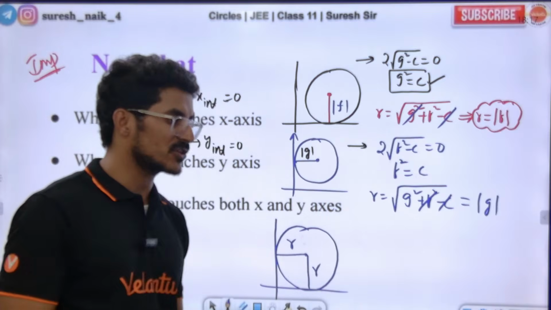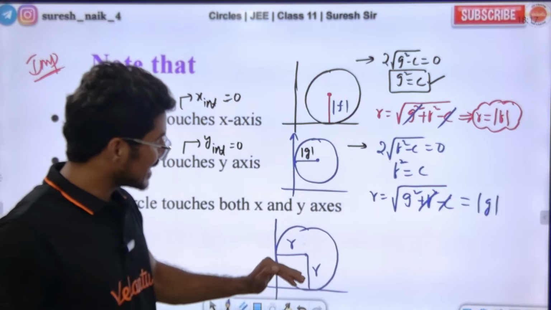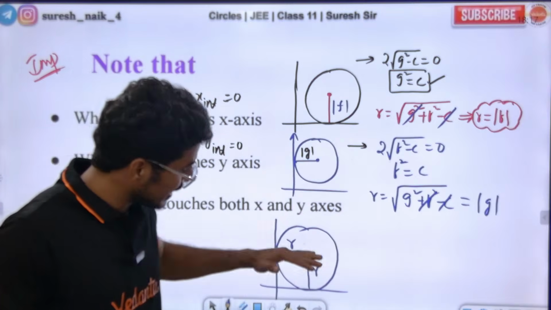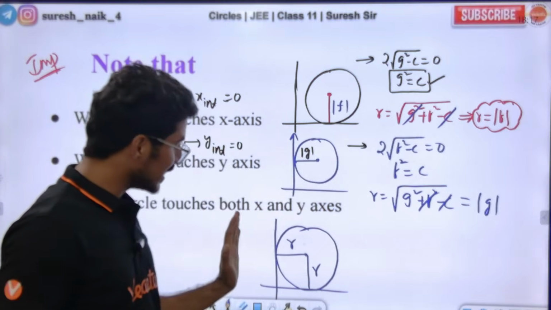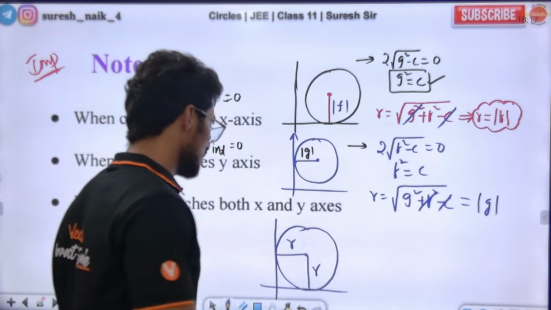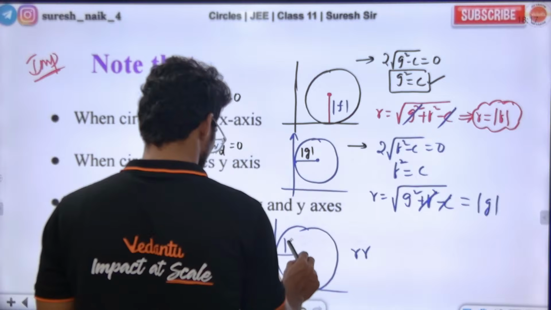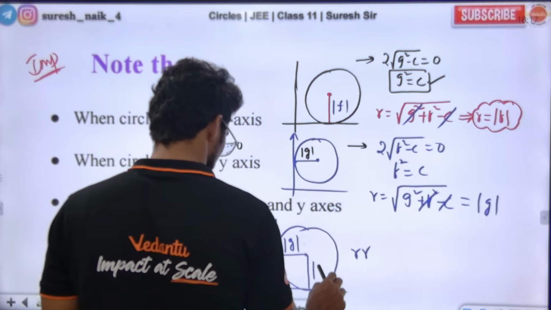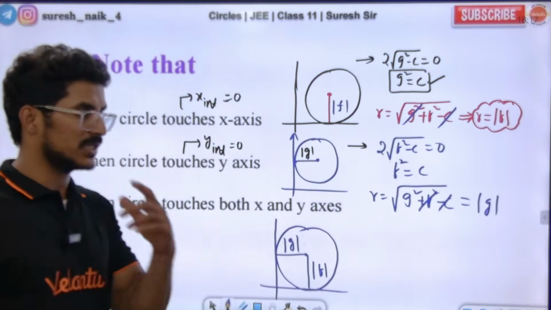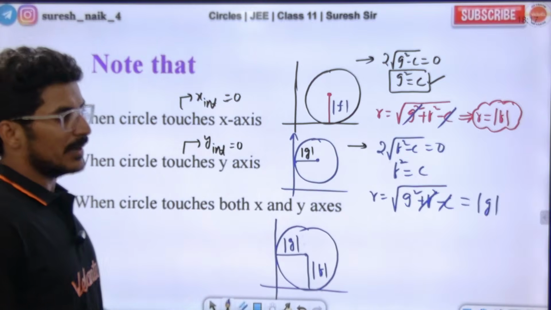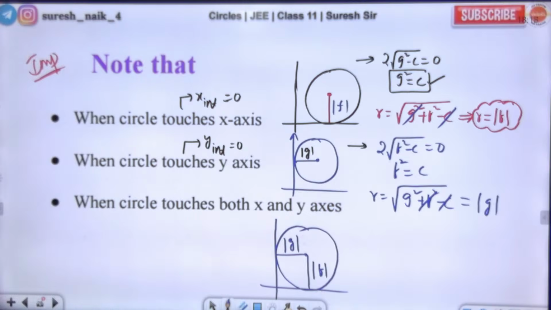This is radius, and this is also radius. When the circle is touching the x-axis, the radius is going to be modulus of f. Circle touching the y-axis means modulus of g. So this is going to be modulus of f, and this is going to be modulus of g. Yes or no? This is what the story is all about. Did you people understand all this?